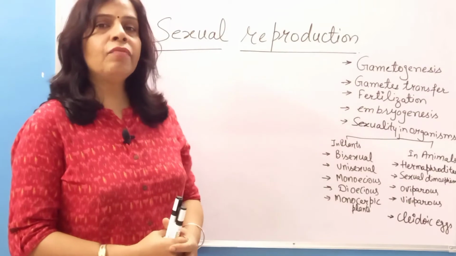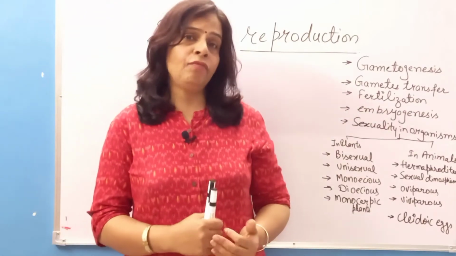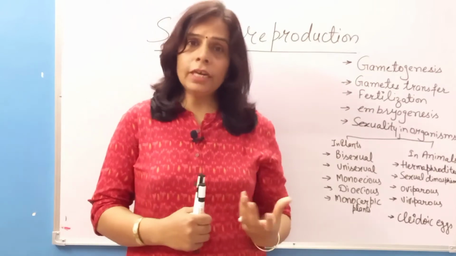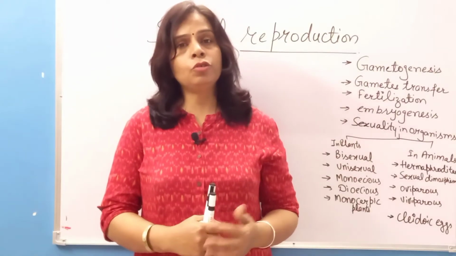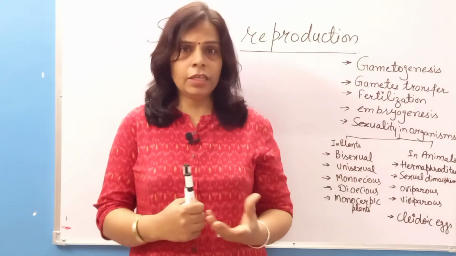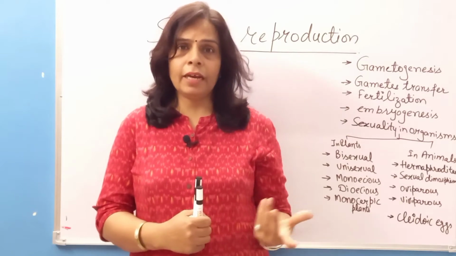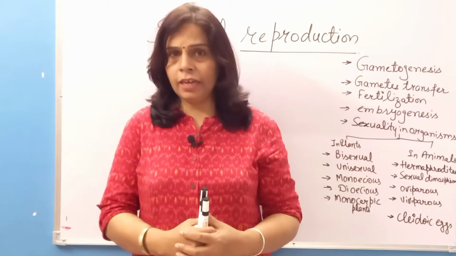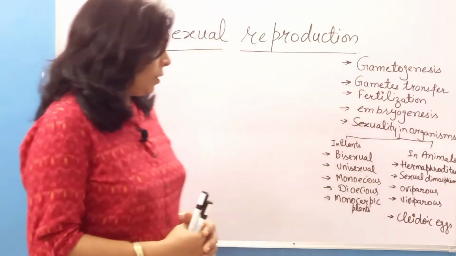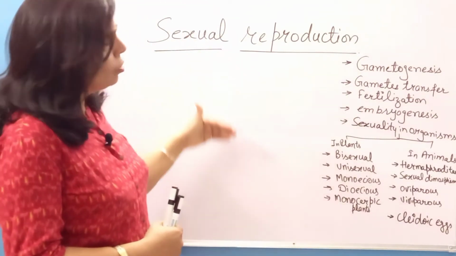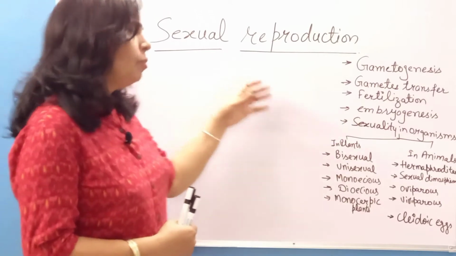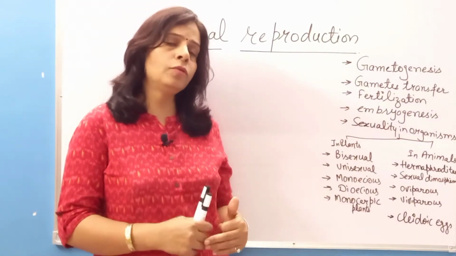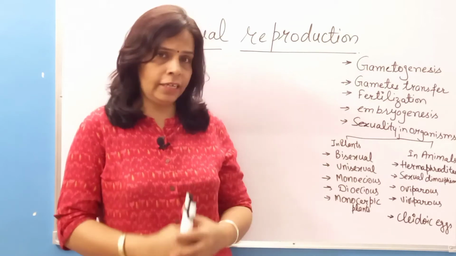The male parent will give rise to male gametes and the female parent will give rise to female gametes, or a single organism can also give rise to two types of gametes. These two types of gametes may act as male gamete and female gamete. So various possibilities are there. But in sexual reproduction we will come across various terms which we are required to know to start the next chapters in detail.